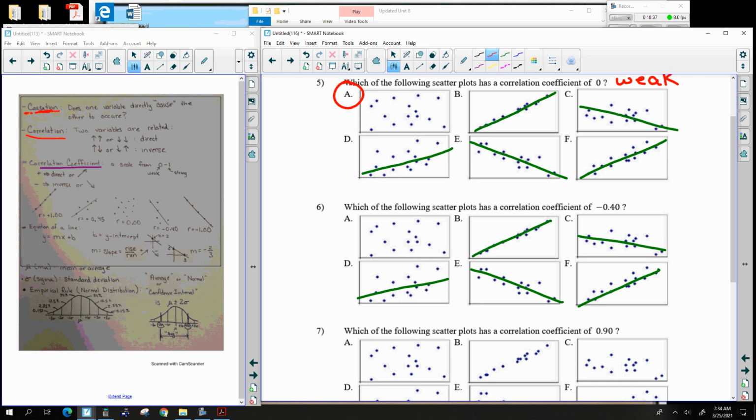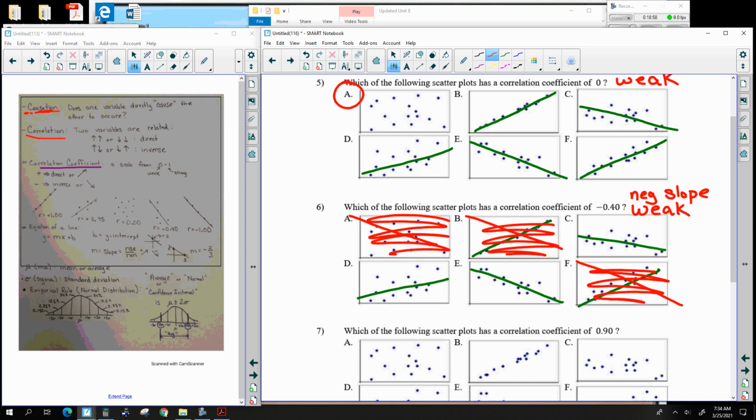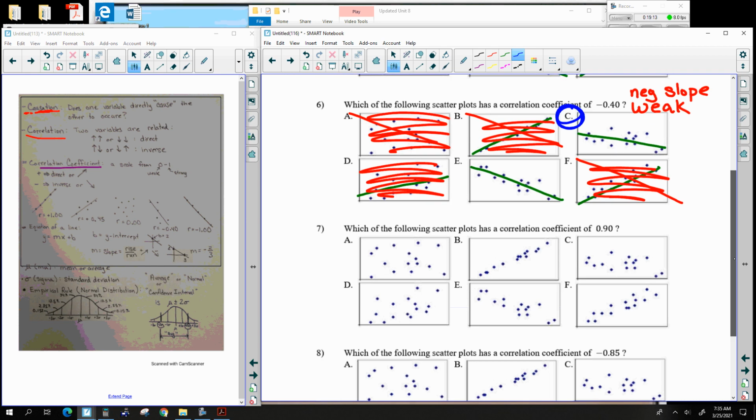Okay, so this will have a negative slope. And this is pretty weak. Not incredibly weak, but pretty weak. So negative slopes. I'm crossing these off, sorry. Those are the only ones with negative slopes, and it's pretty weak. So I'm going to choose the weaker of the two, and that would be C. Those are the only two with a negative slope, and that is pretty weak.